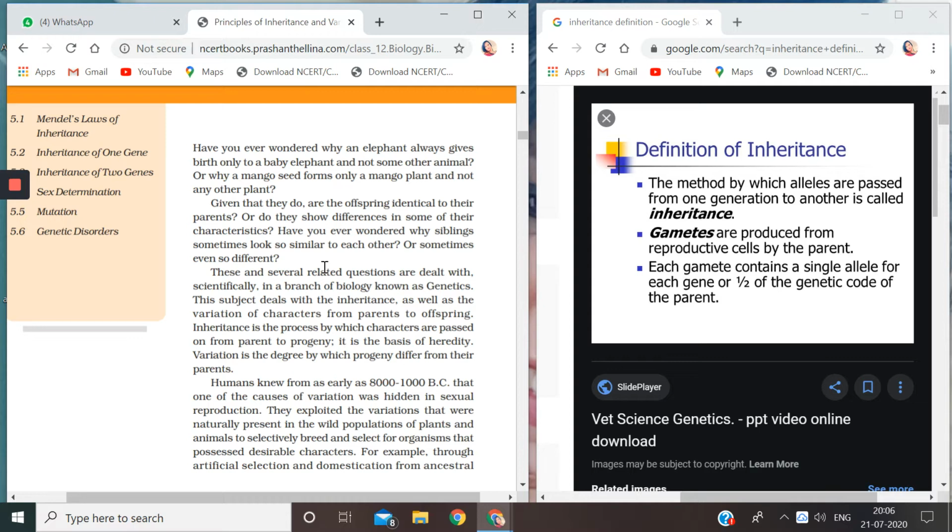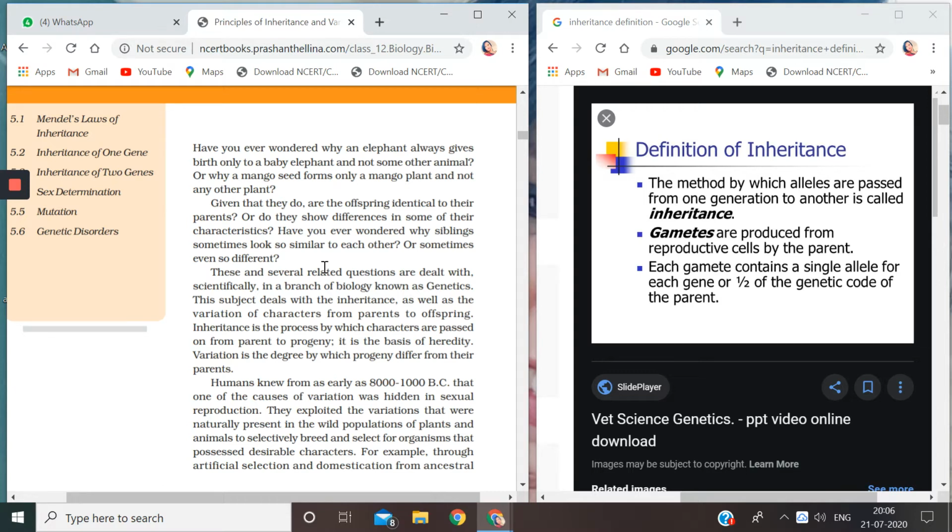Now what actually is this allele? Every gene has two alleles. Every gene has two alleles. Suppose in class 10 you have done the monohybrid cross of tall and dwarf plants. Do you remember? In that case you used to write two capital T's for homozygous tall and two small t's for homozygous dwarf. Now why were you using two t's? Because that gene was representing the height of the plant, and that gene contained two alleles. So that capital T is one allele and the other capital T is also the second allele.